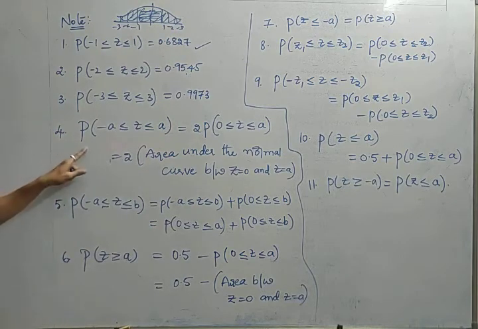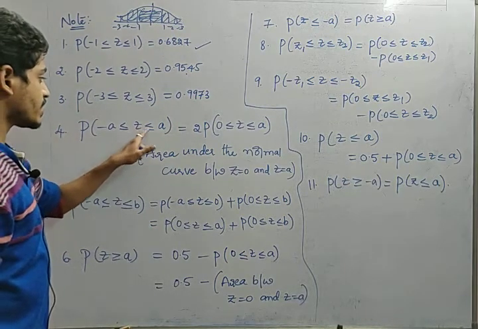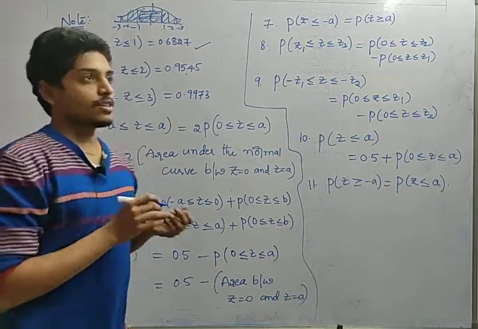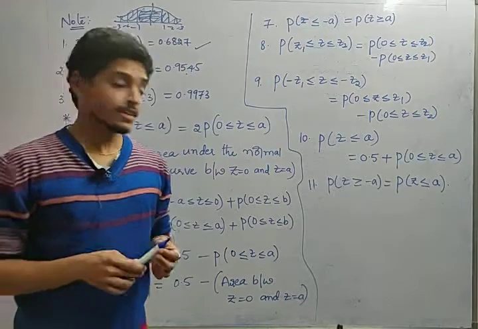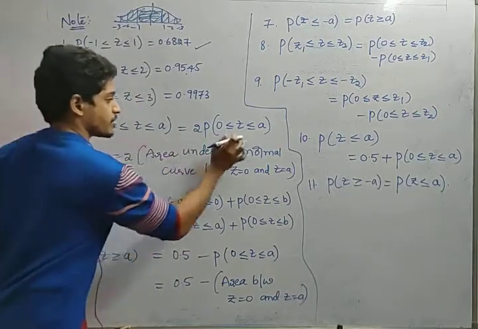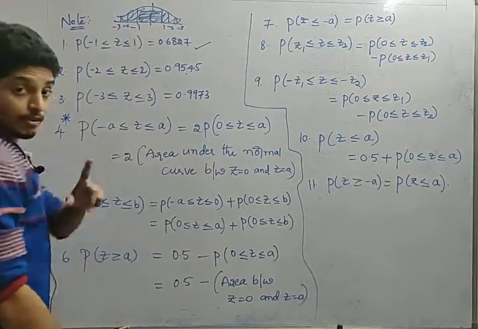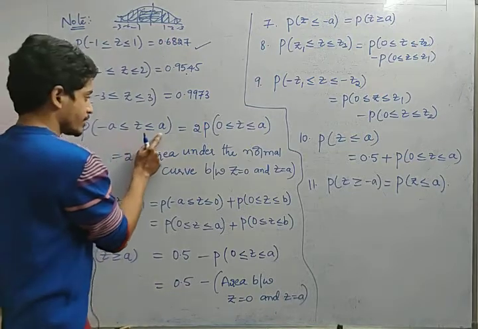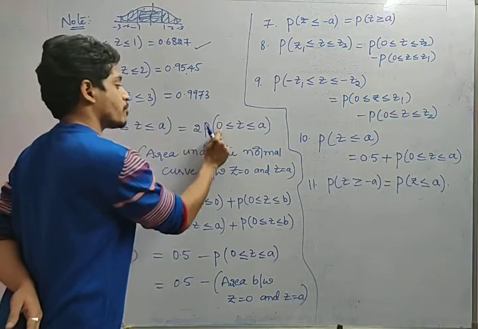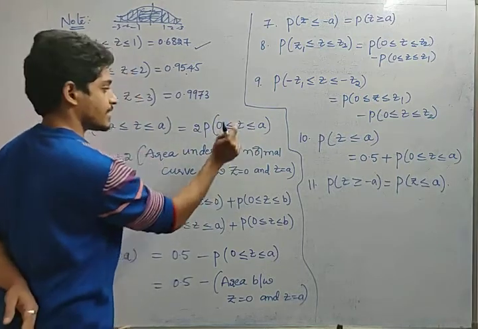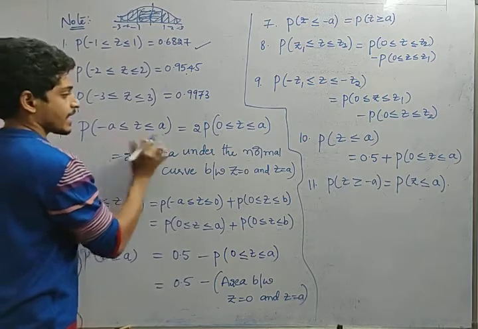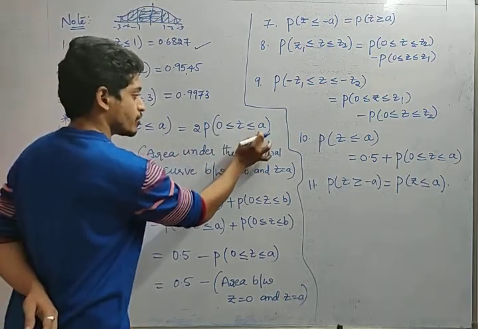Next, probability of -a less than or equal to z less than or equal to a. This property is very important friends. In I think EC or EEE, in the prelims paper of IES, he has framed a beautiful question basing on this. Remember friends, we will do that problem now. See, probability of -a less than or equal to z less than or equal to a is 2 times probability of 0 less than or equal to z less than or equal to a. When -a and a are there, write from 0 to a and put 2 in front.